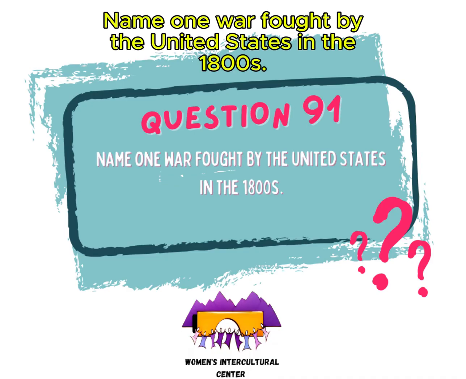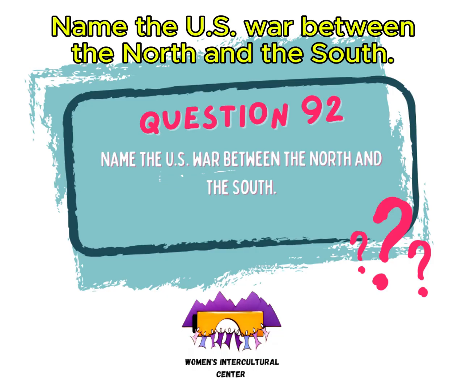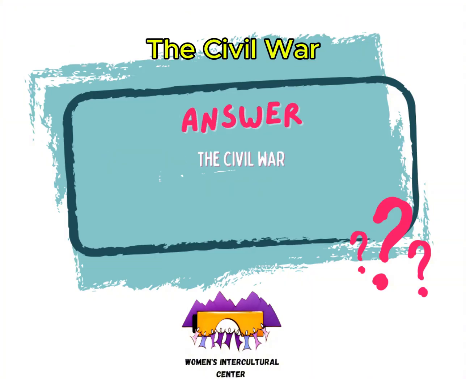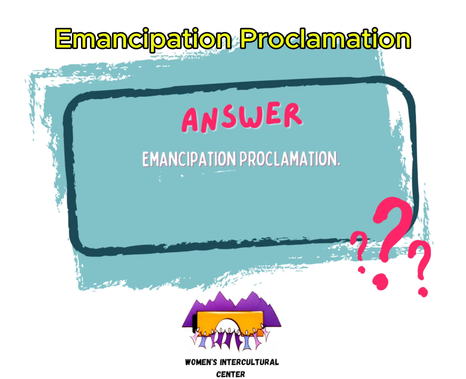Name one war fought by the United States in the 1800s. War of 1812. Name the U.S. war between the North and the South. The Civil War. The Civil War had many important events. Name one. Emancipation Proclamation.